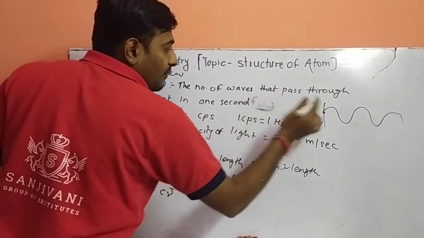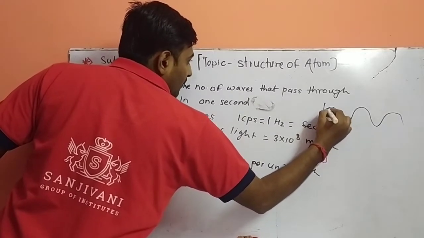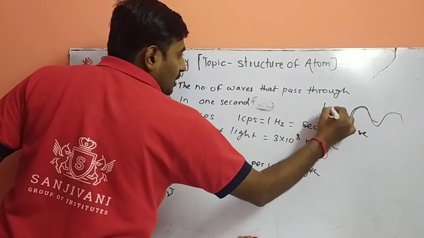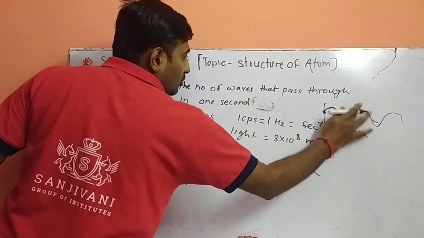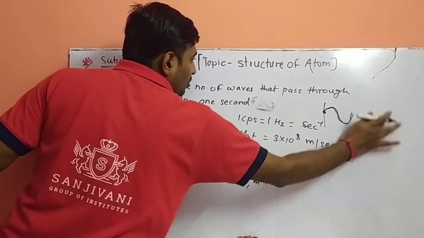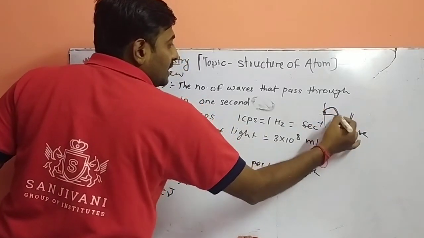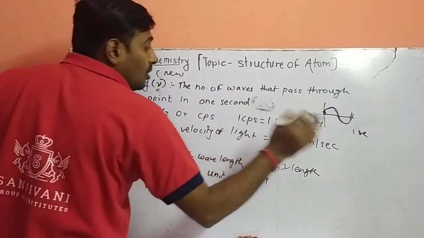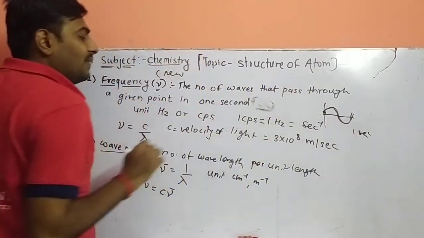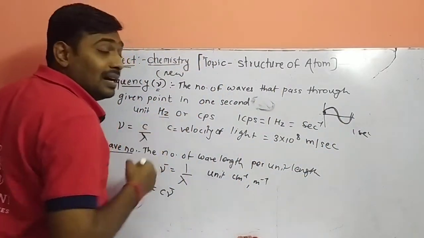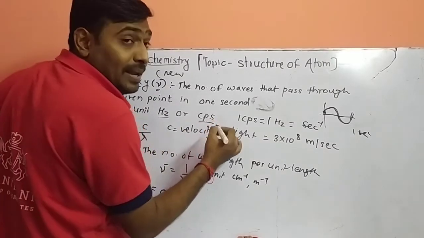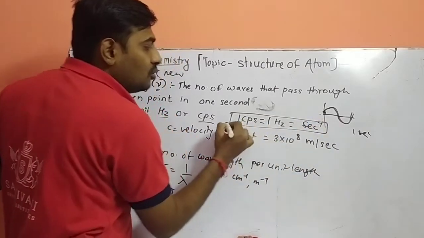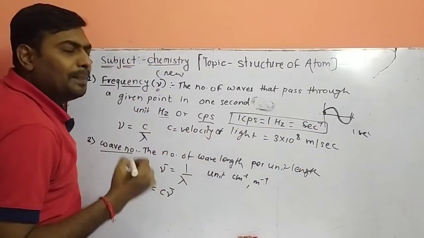If you are at this point, how many waves will pass from this point within 1 second? This is one complete wave. How do we calculate one wave? It contains a crest and a trough. The upper side is the crest, the bottom side is the trough. This is one wave. How many waves pass in 1 second is called frequency. What is the unit of frequency? It is hertz, or another unit is CPS, that is cycles per second. 1 CPS is equal to 1 hertz, or per second.